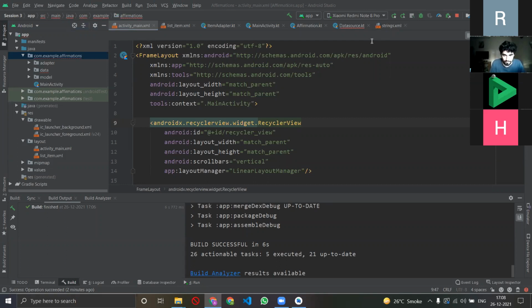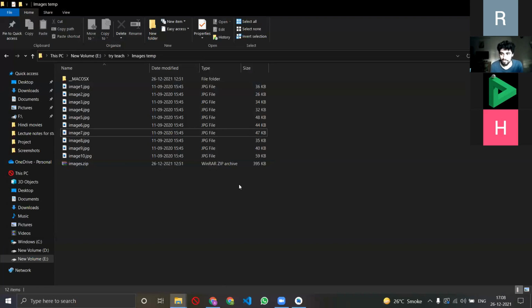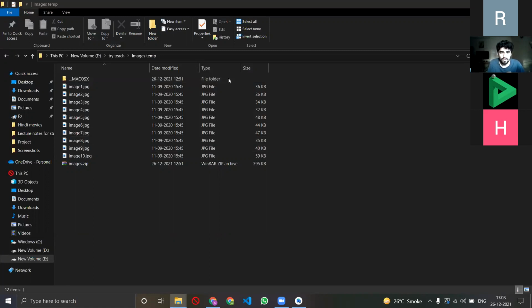Yeah, you can download the images from there. A zip file would be downloaded. I have already downloaded the images. There are 10 images because you have 10 affirmations. So now what I want to do is that you can take 30-40 seconds and maybe download the zip file, and then we can proceed further.